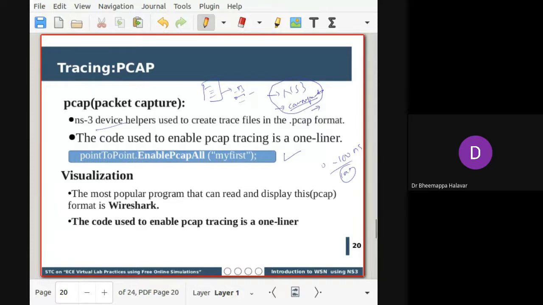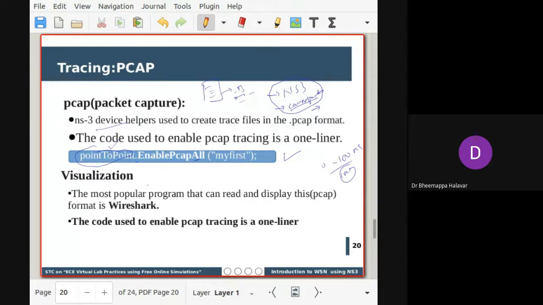You have to enable it. For example, I am using point-to-point communication, which means I have created only a point-to-point network, so there are only two nodes. For that you call dot enable. For this particular network type, it will capture everything. So you can write enable pcap all, and if you do that, it will capture all the statistics.